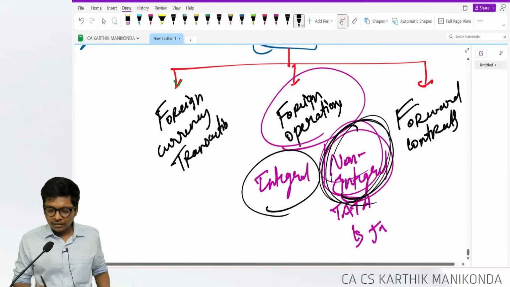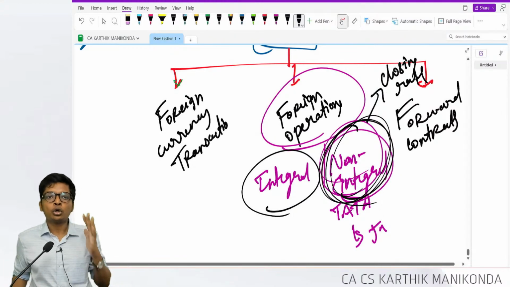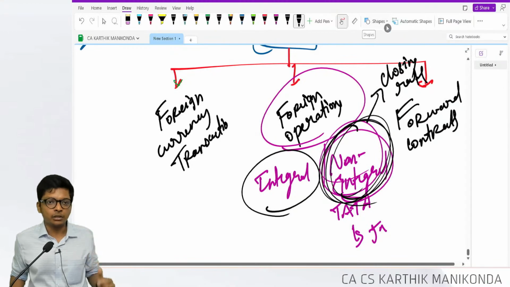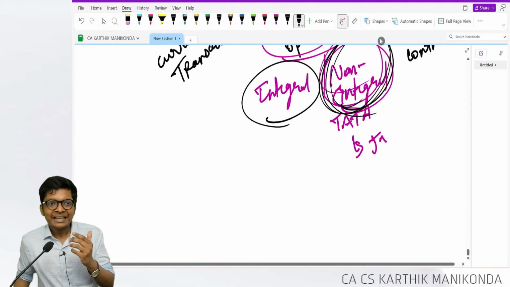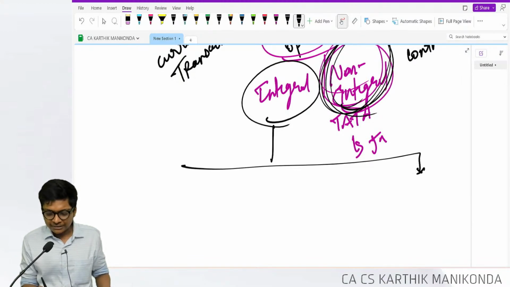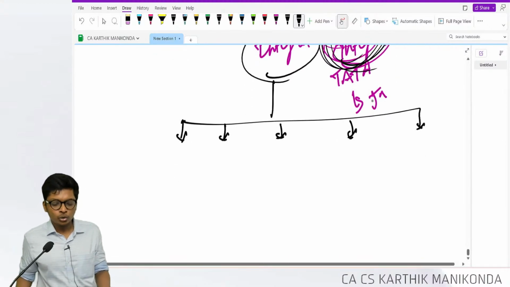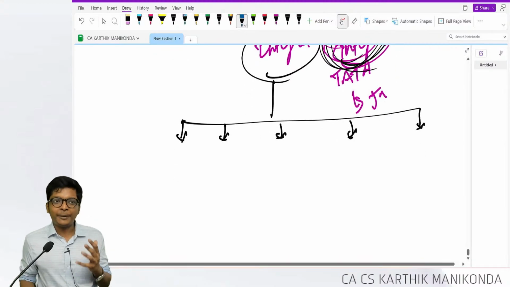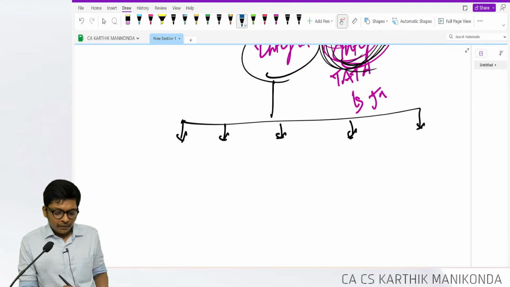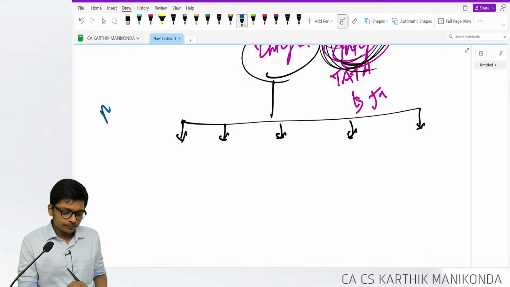For non-integral, everything is closing rate. Majority, 99% is closing rate, and they generally don't ask much in non-integral. They ask only in integral foreign operations. I'm not going to do a branch account sum over here, but I'm going to classify quickly how you remember the rates, because it's anyway part of our syllabus. Okay, we are classifying our items into monetary and non-monetary.